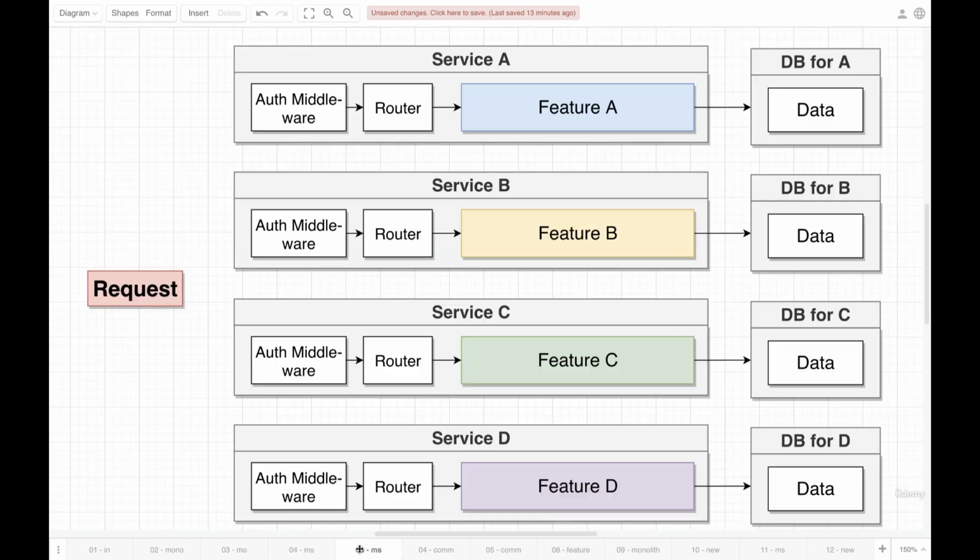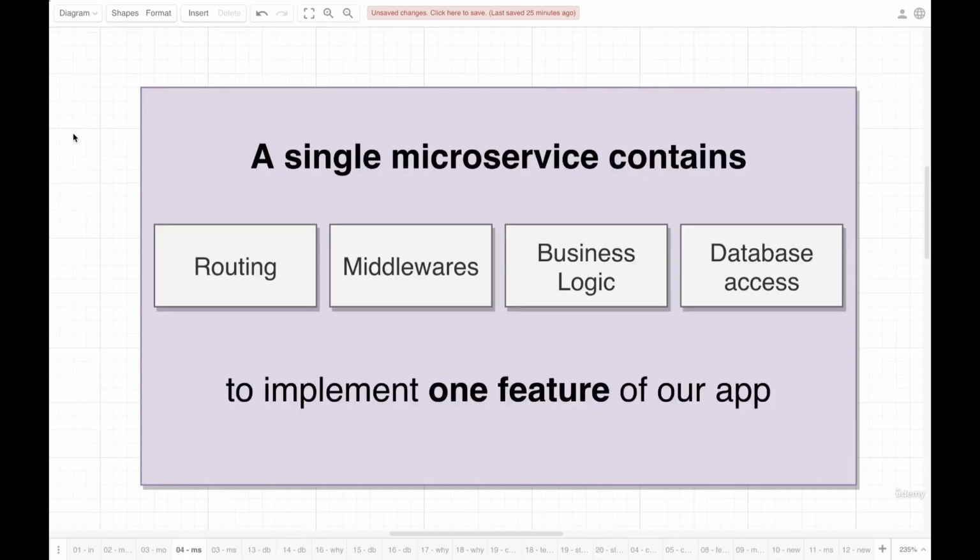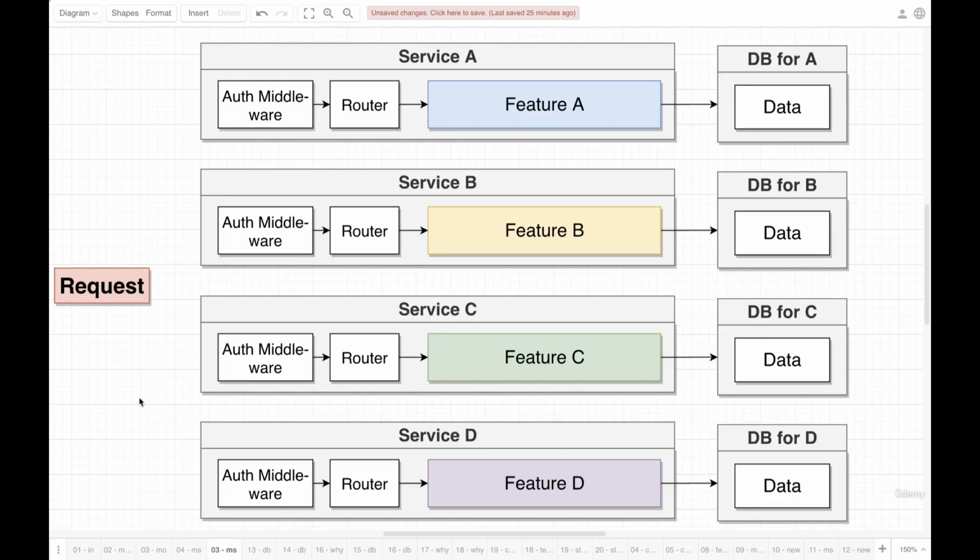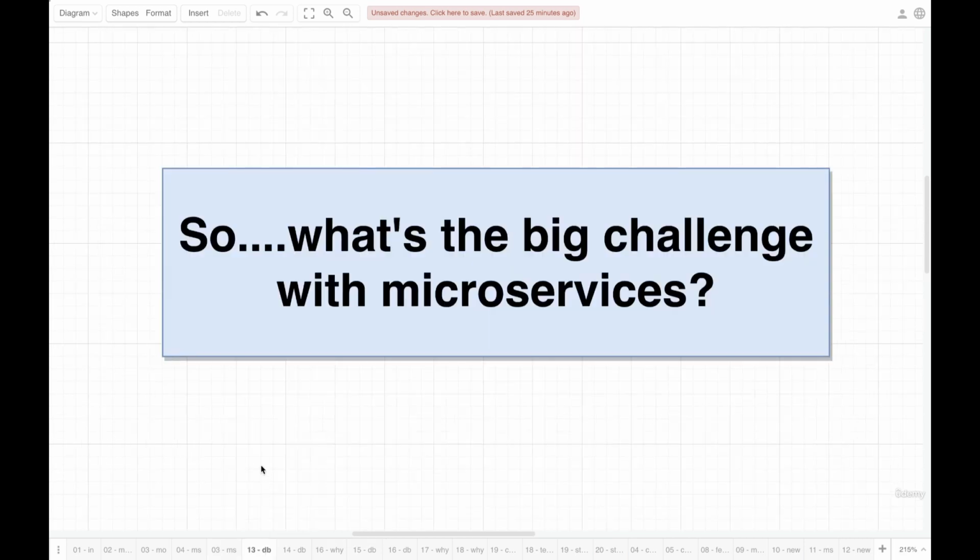Now that we've got a working definition, we're going to take a quick pause. At the end of last class, we were looking at this diagram right here, and when you were looking at this, you might have said to yourself, oh okay, microservices are easy. All we have to do is take a feature, wrap it in a service, and that's it. Well, unfortunately, reality is just a bit different. It turns out that when we start working with microservices, there are some really big challenges. So here's what it is.